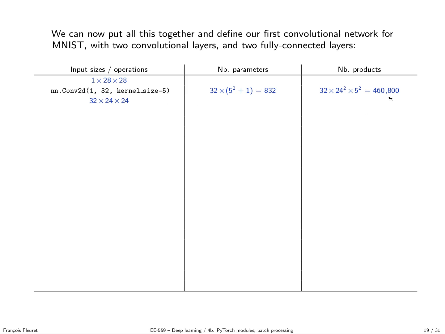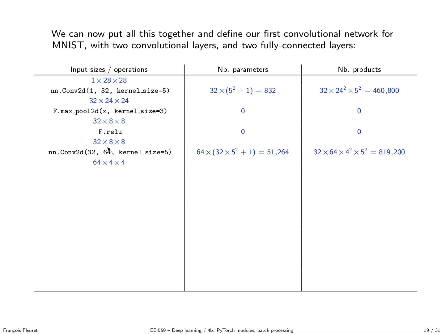Then I apply max pooling, with kernel size 3, which means that I divide, remember, the max pooling is over non-overlapping blocks, which means I really divide by 3 in both directions, in the rows and the columns, so I get 32 by 8 by 8. Max pooling has no parameters, because it's an operation which is not parameterized, and number of weights is 0. Then I apply ReLU. ReLU maintains the size of the tensor, so you get 32 channels 8 by 8, number of parameters 0, number of products 0.